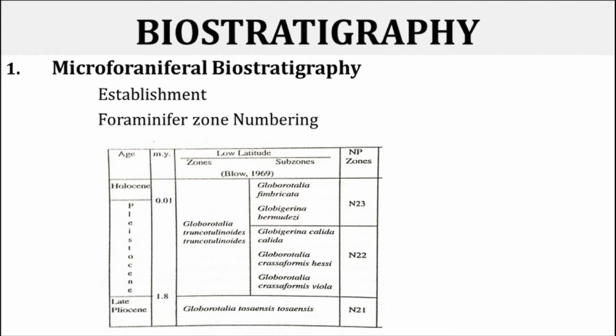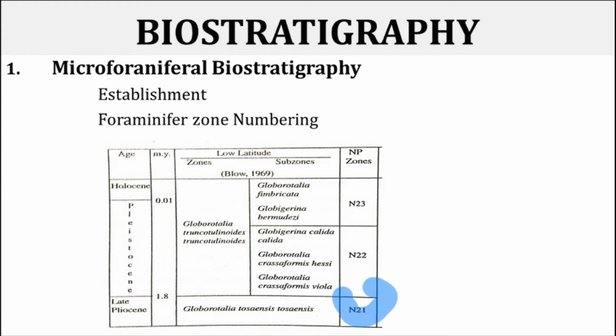Microforaminiferal biostratigraphy is most useful in establishing biostratigraphy on the basis of evolution, particularly in the Cenozoic era. Foraminifera zonations for both temperate and high latitude regions are fully established for deep sea sediments. The standard planktonic foraminifera zones are given numbers with prefix N, such as N22, N21.